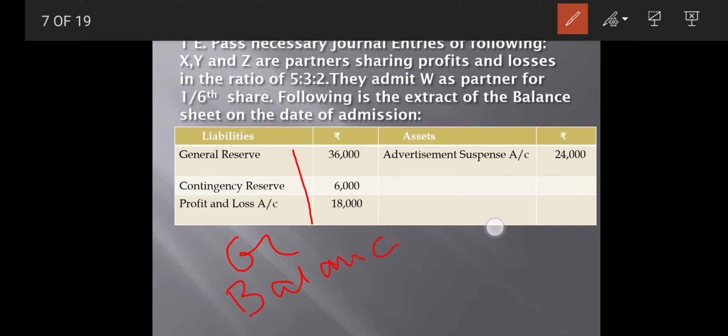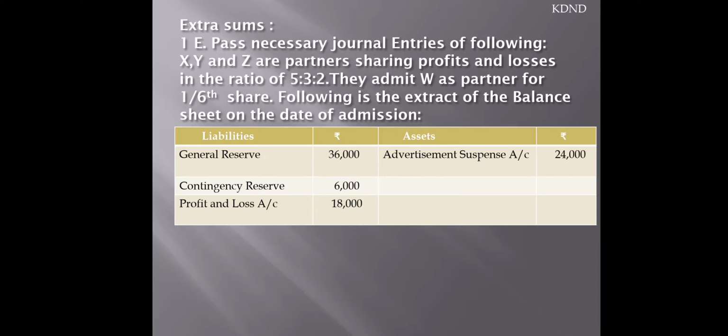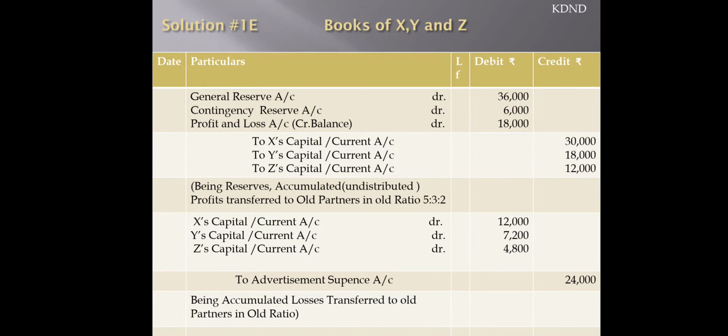So the entry will be general reserve account debit, contingency reserve account debit, profit and loss account debit, to X's capital, Y's capital and Z's capital, being reserves, accumulated profits and losses distributed in 5:3:2. So you have to distribute all this, 36,000 plus 6,000 plus 18,000, in the ratio of 5:3:2.